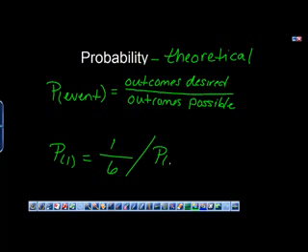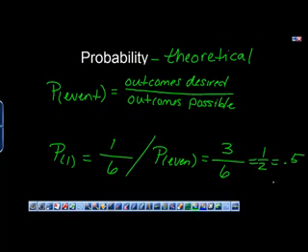Now let's take a look at the probability of rolling an even number. Again, we're still rolling a die, so we still have 6 possible outcomes. And our even numbers are 2, 4, and 6. So of those 6 sides, 3 of them are our desired outcome. So our probability of rolling an even number is 3 over 6, 1/2 in lowest terms, 0.5 as a decimal, or 50% as a percentage.